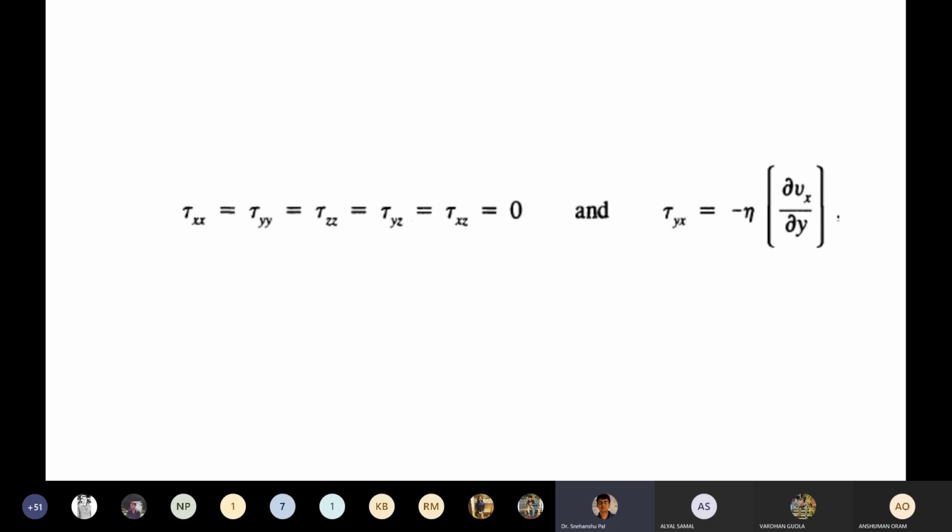In many other problems, if you see the physical simulation, Vx is recognized as a function of both y and x. If you want to incorporate that complexity, then these things can be represented in y and x. But here, for this particular scenario, Vx is only a function of y.